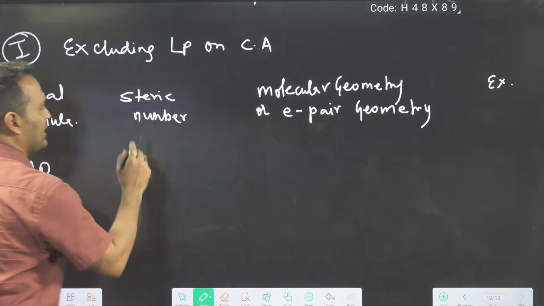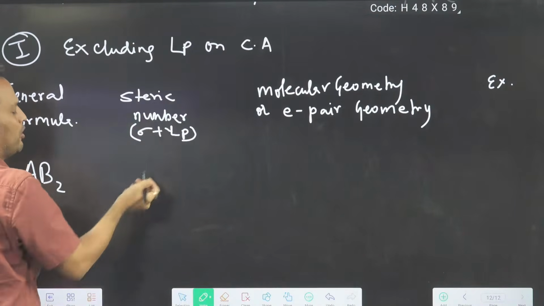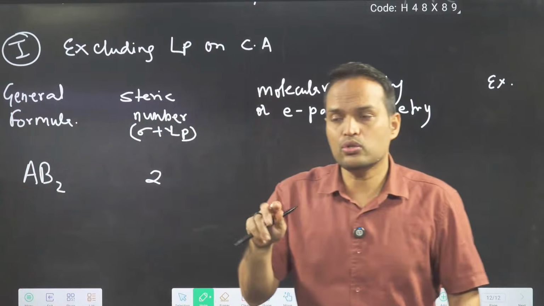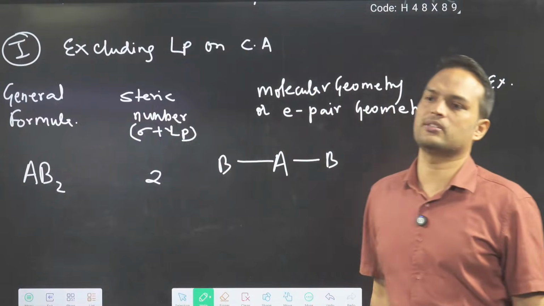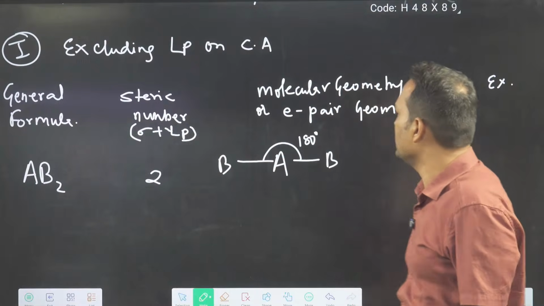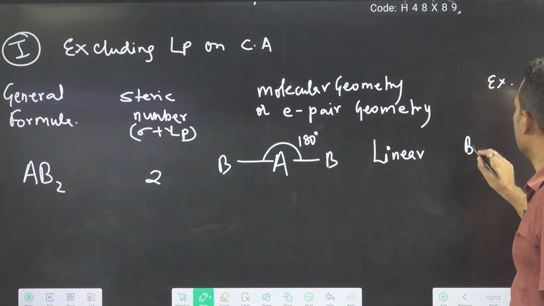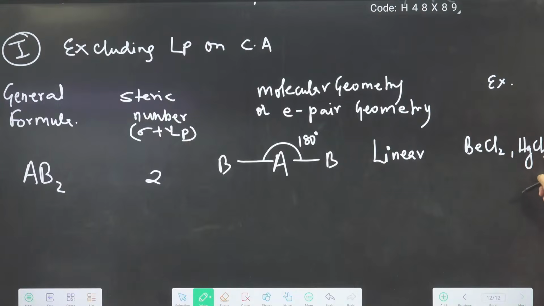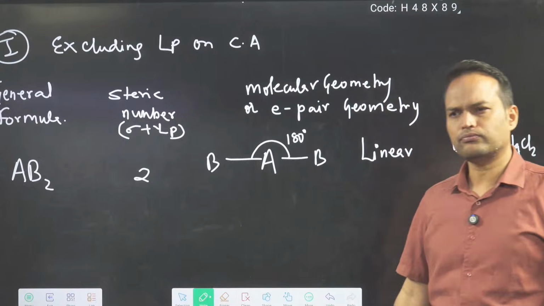So now I will write steric number. What is steric number? Sigma bond plus lone pair. Lone pair I have said I will not include, so sigma bonds, that means 2. Now you have to try how to arrange these two bonds so that they are at maximum distance. You will say, sir, linear. The angle will be 180. So the molecular geometry will be linear. Some examples of this are BeCl2, HgCl2. It's better to write the NCERT examples.